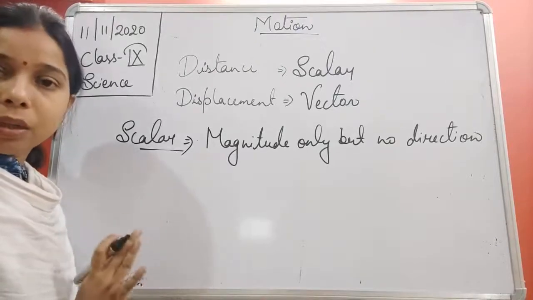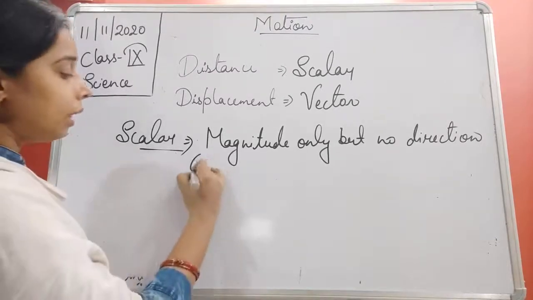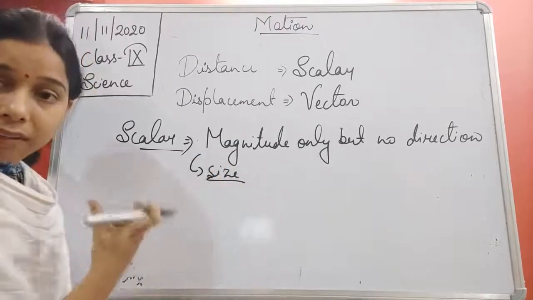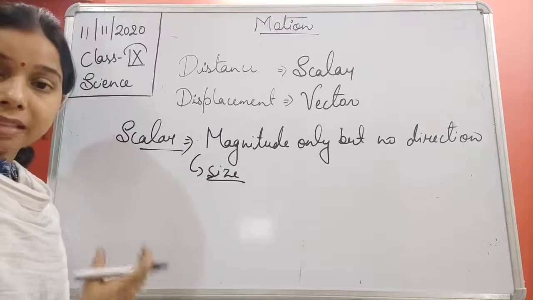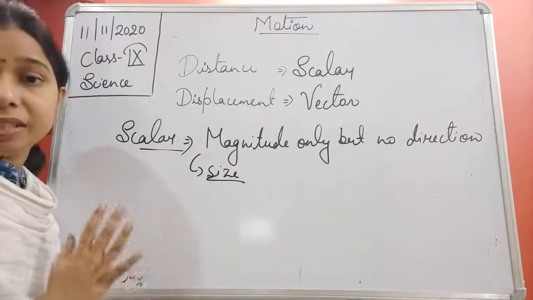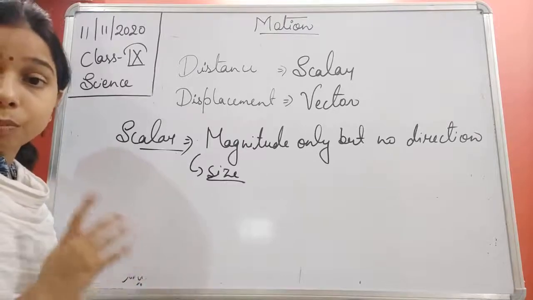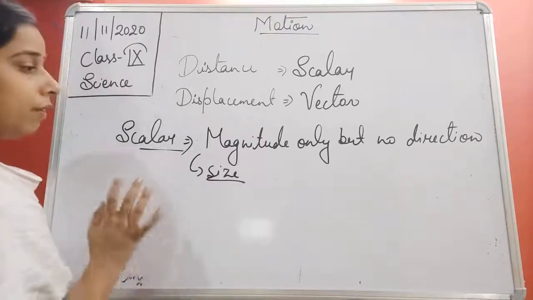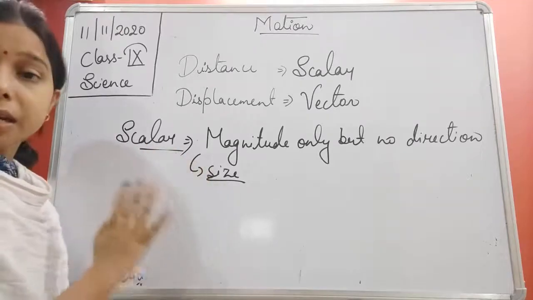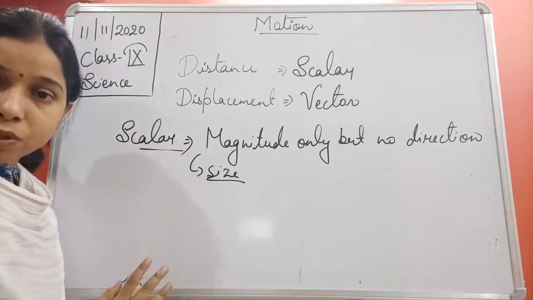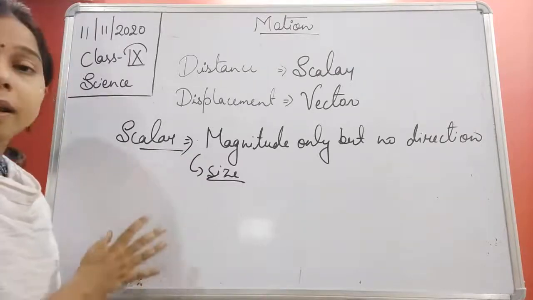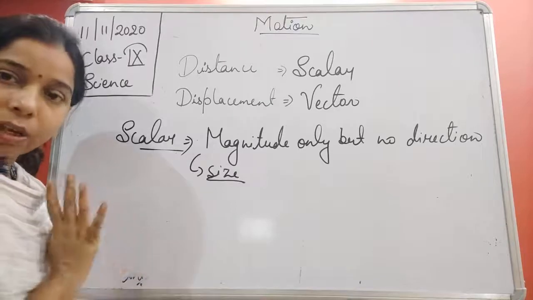What is the meaning of magnitude here? It means size. So it is having only value, only size, but since it is not explaining the direction in which the body is moving, we will call it a scalar quantity. When we talk about the scalar, no direction has been mentioned, only the magnitude has been mentioned. So we will call such quantity a scalar quantity.